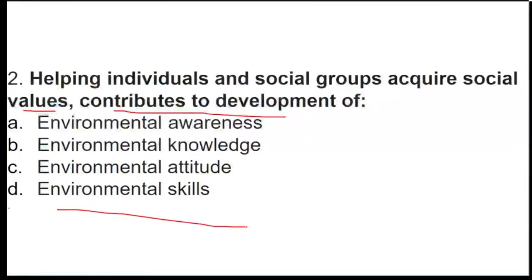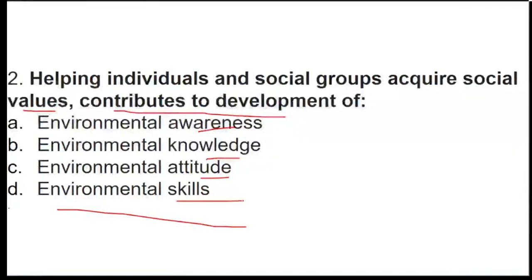So if you are helping an individual and a social group acquire social values and contribute to development, what is correct? Is it environmental awareness, knowledge, attitude, or skill? You are supposed to give me the right answer. I hope students are following with me.